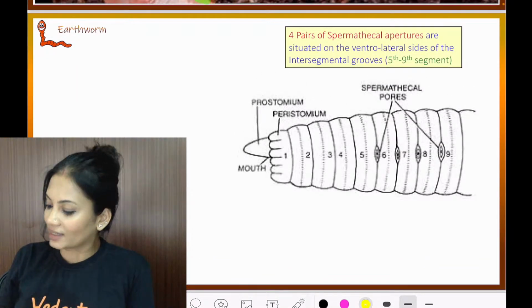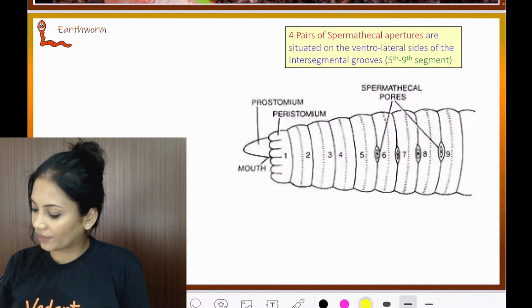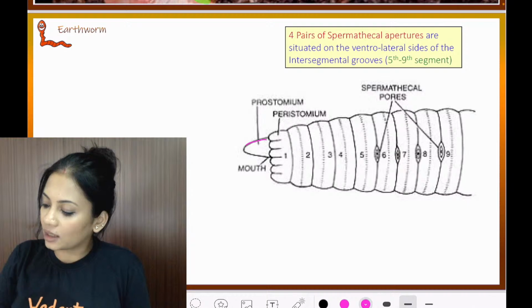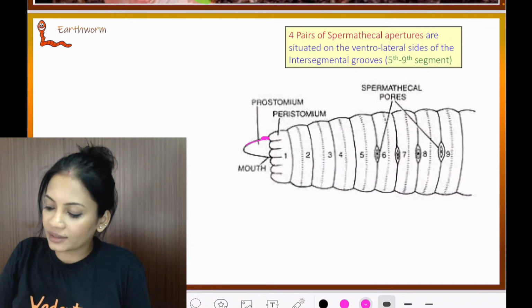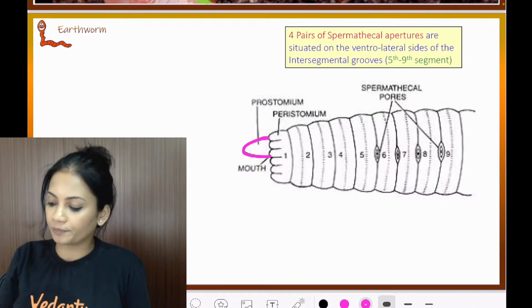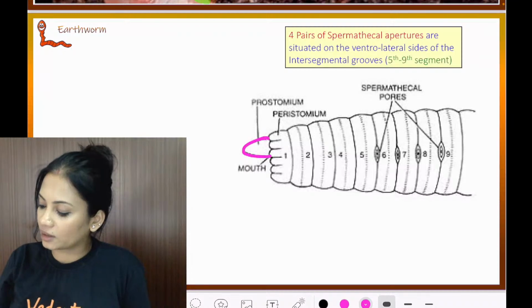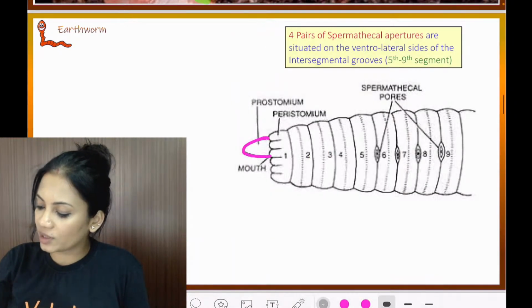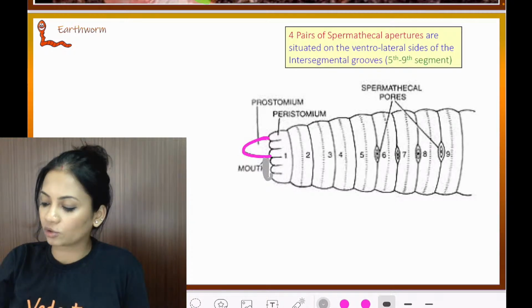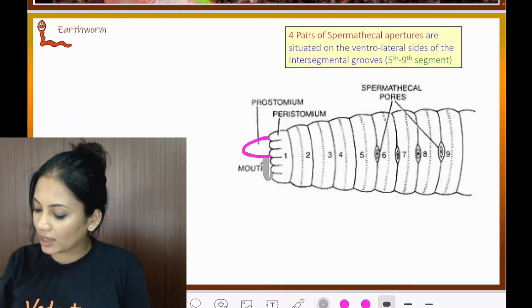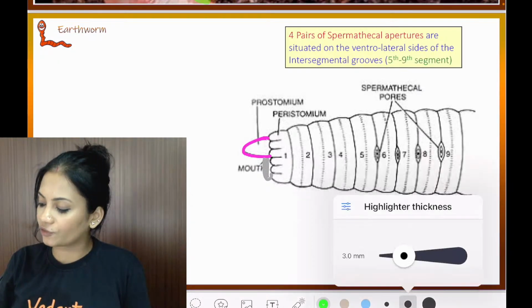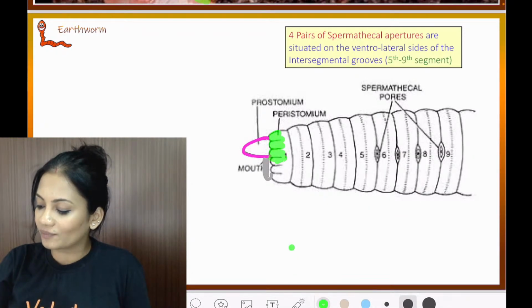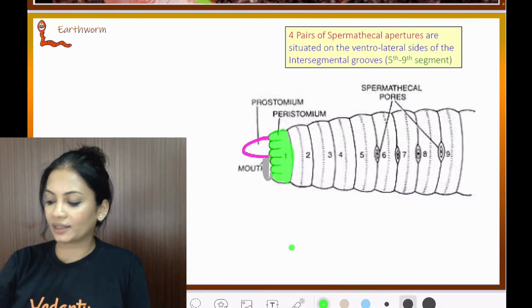Now, as you can see in this very understandable diagram, over here is the covering, that's the prostomium. Then over here is the opening, that is the mouth. Around the mouth lies the first segment. We call the first segment the peristomium. So this over here is your first segment, the peristomium.